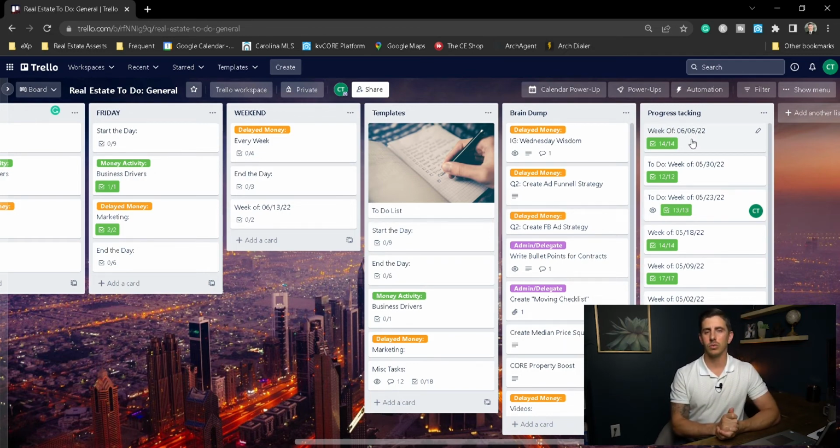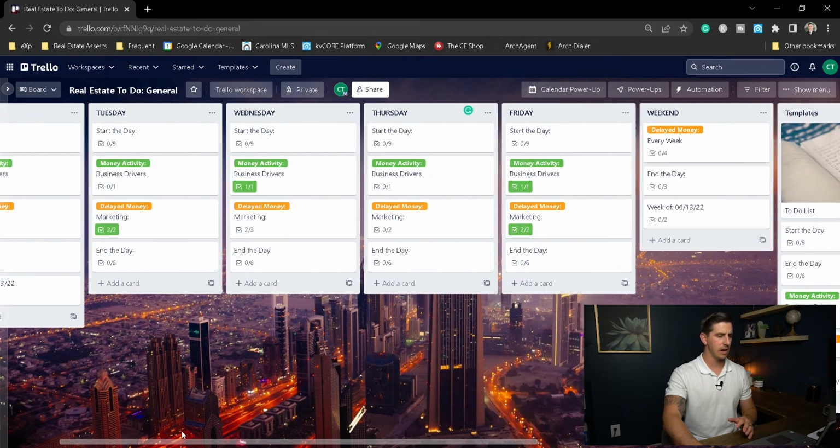You know, when you're running your own business, it can be really easy to feel like you're not getting things done or feel like you're getting bogged down. So by having all the things that you have actually accomplished able to be seen, it's very helpful to keep you on track with your business. So that's basically how I run the week.